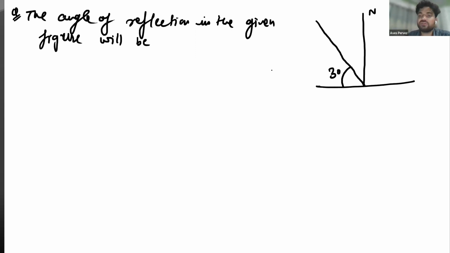Most students, if it is 30, just assume that this is the angle of incidence. No, this is not the angle of incidence. The whole angle here is 90 degrees, and if this is 30, then the angle from the normal will be 60 degrees. If it is 60, then the angle of reflection will also be 60 degrees. Got it? That is simple. So the answer is 60 degrees. Very good. Let's move further.